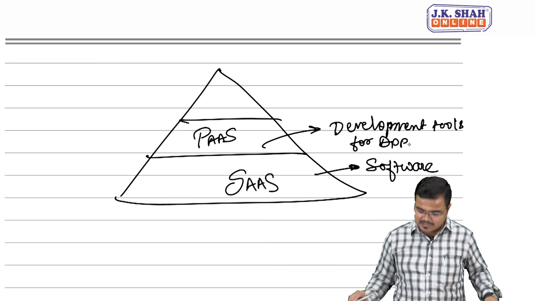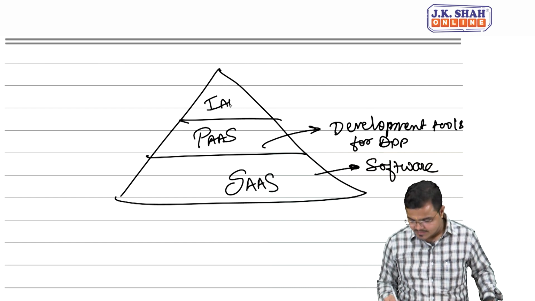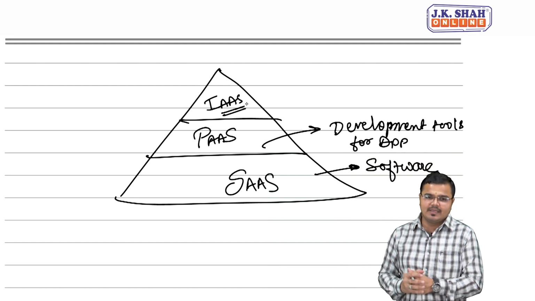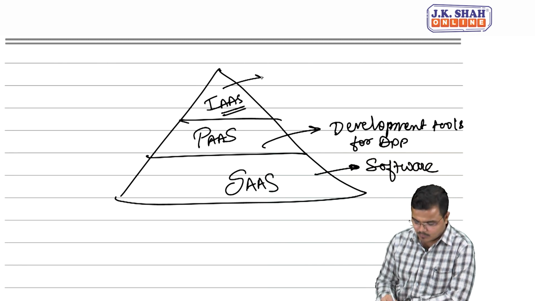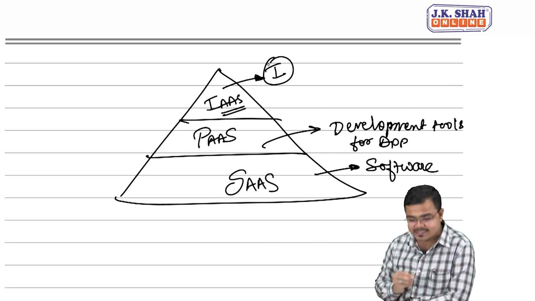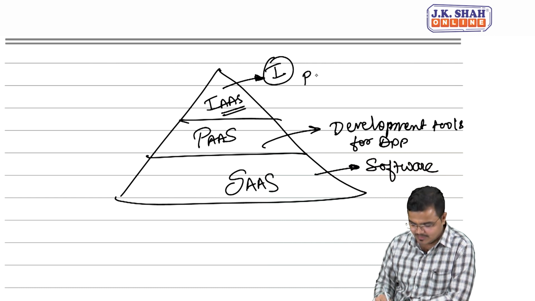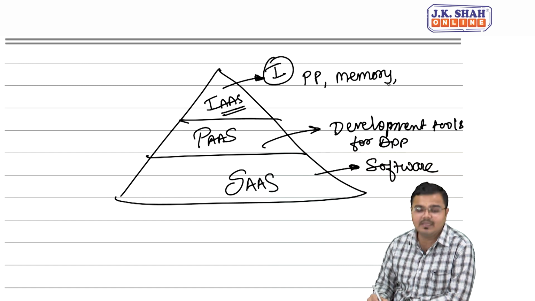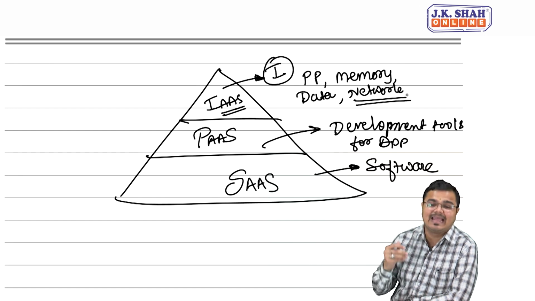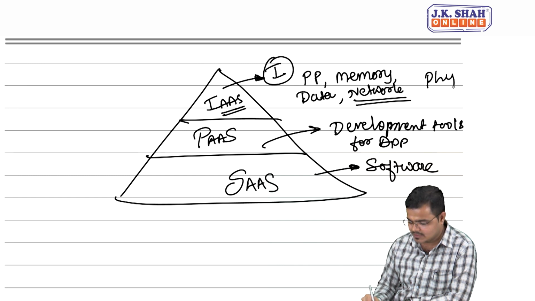But at the top level, there is a service called IaaS, infrastructure as a service. People, infrastructure as a service is a model of cloud computing service in which the provider is ready to provide me the entire infrastructure. It means they will share with me the processing power, the memory, also the data, and they will also provide me network related services. Everything will be theirs. I am completely exempted from managing any resources in the physical form.